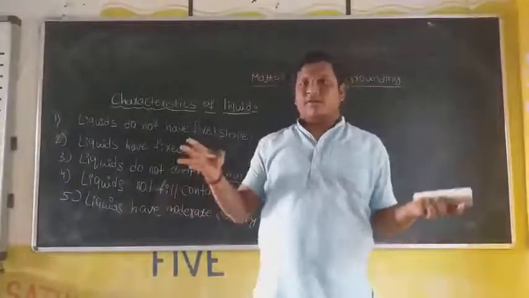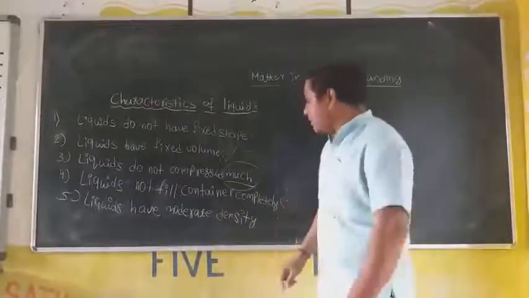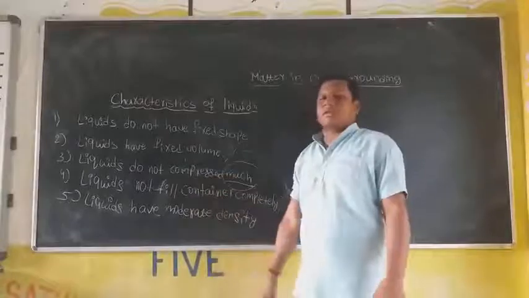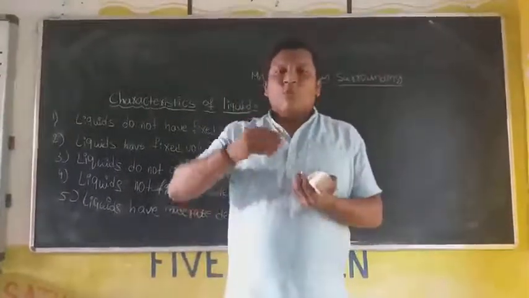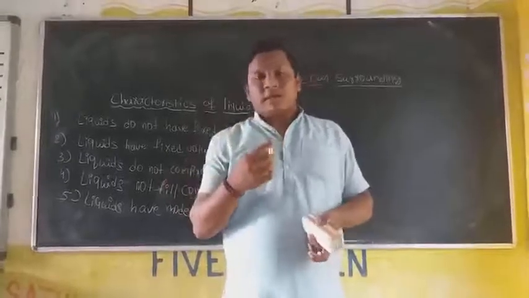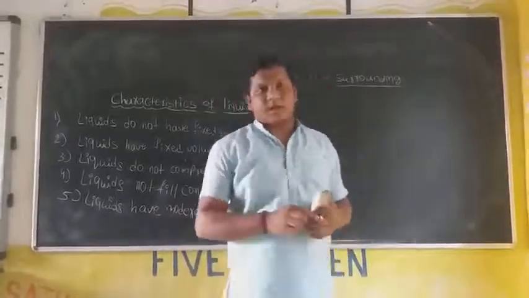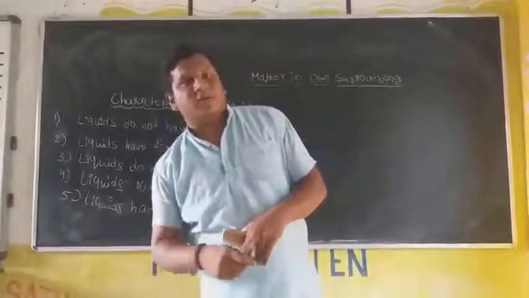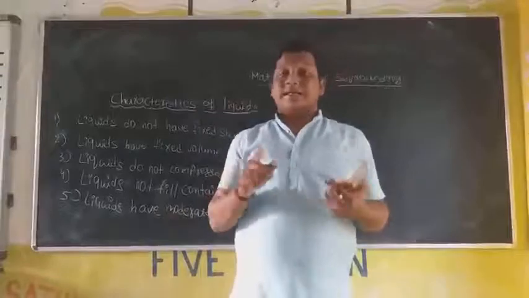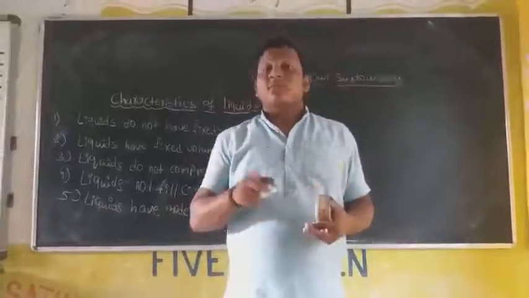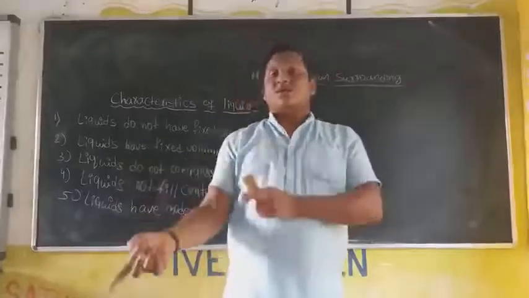Between solid and gas, the liquid exists. Because of that, the density of the liquids is in the moderate state. Why? Because it occupies more volume than your solids. Just take 1 kg of solid and 1 kg of water. Which occupies more volume? Of course, your liquids occupy more volume than your solids.